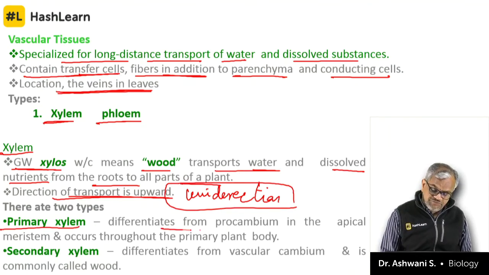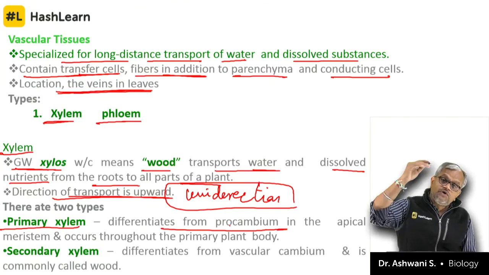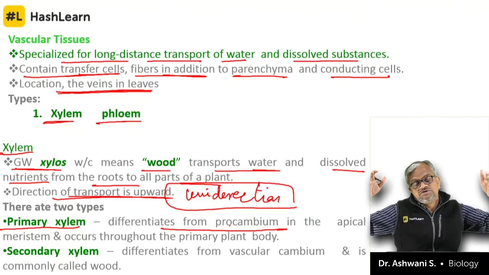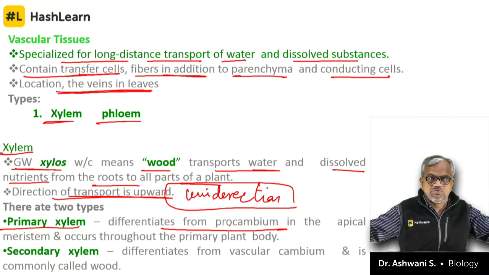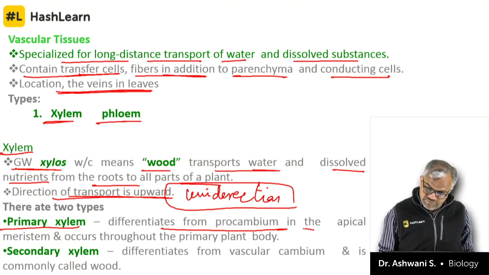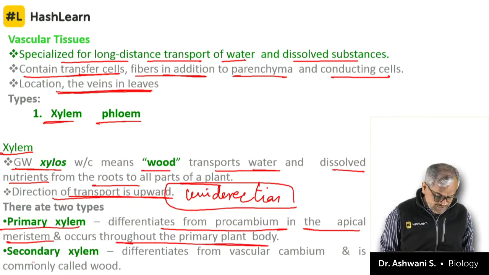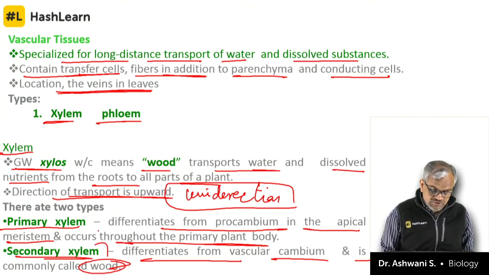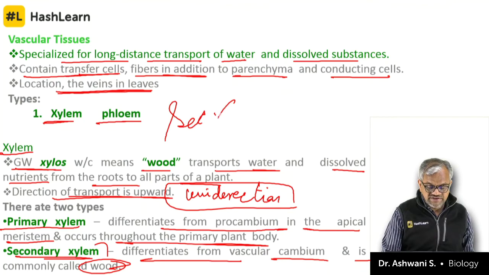Primary xylem differentiates from procambium. So whatever division you see today, the broad or elongated tissues of neem leaves or mango, they have started from primary xylem. That is called as procambium in the apical meristem, occurs throughout the primary plant body. Secondary xylem differentiates from the vascular cambium and is commonly called wood. So simple, wood is secondary xylem only.